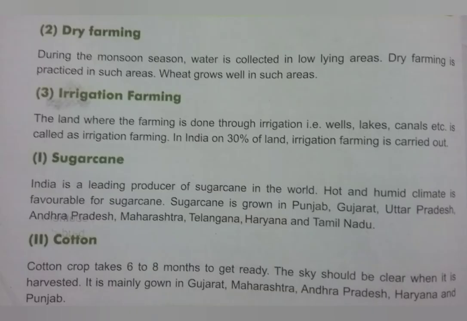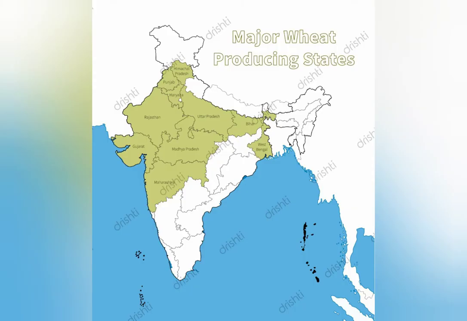Let's move on to the next type of agriculture, that is dry farming. During the monsoon season, water is collected in low-lying areas. Dry farming is practiced in such areas. Wheat grows well in such areas. In other words, these crops don't need plenty of water. From the map, you can make out the places where wheat is grown in India.